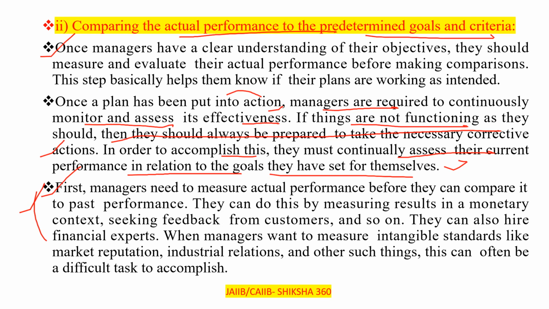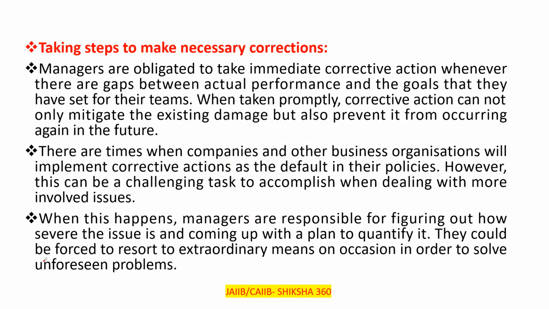So that is comparing. First point here, that is the process of establishing goals and standards. Second one, that is comparing the actual performance to the predetermined goals and criteria. Next one, what are the steps? Taking steps to make the necessary corrections. So managers here are obligated to take immediate corrective actions whenever there are gaps between the actual performance and the goals they have set for their teams. When taken promptly, corrective action can not only mitigate, that is reduce, the existing damage, but it can also prevent it from occurring again in the future.